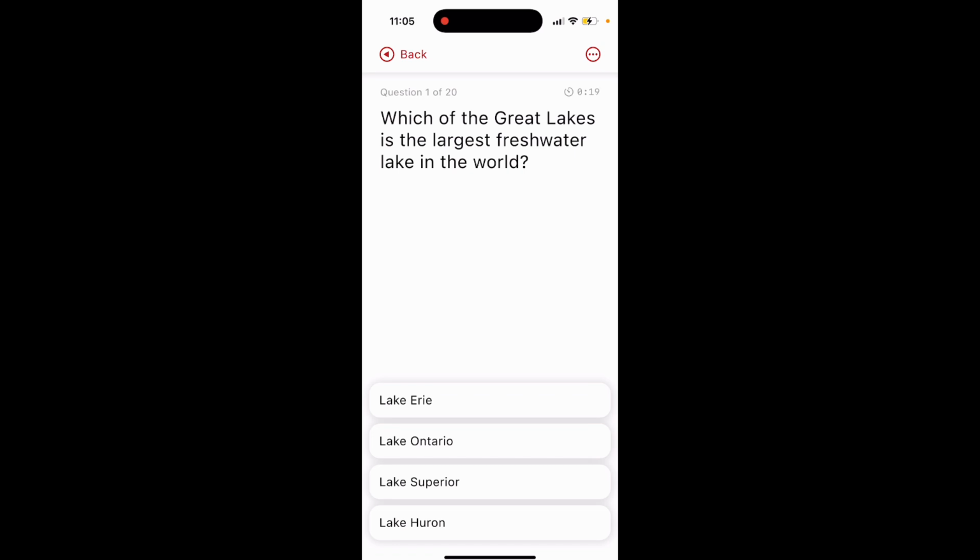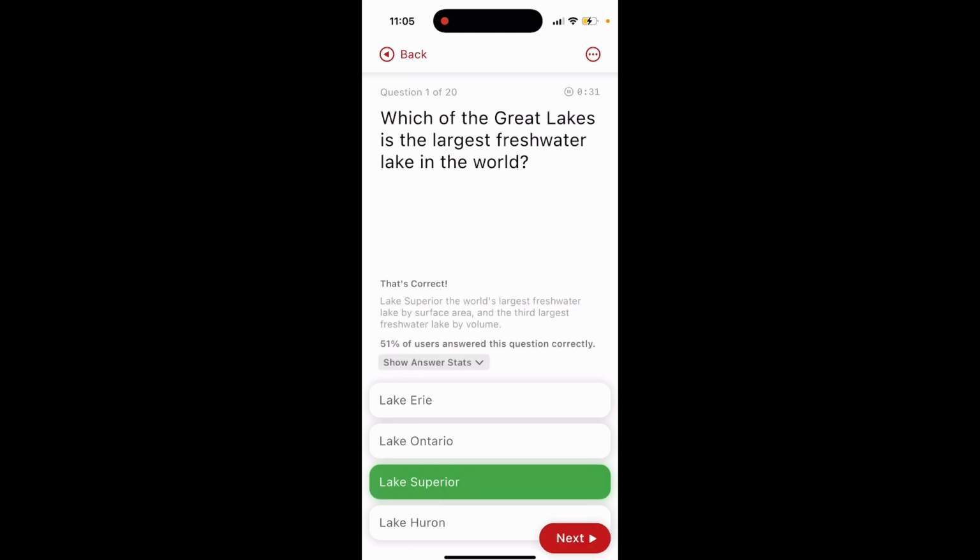Let's begin. Question 1. Which of the Great Lakes is the largest freshwater lake in the world? Lake Erie, Lake Ontario, Lake Superior, Lake Huron. The answer is option number 3, Lake Superior.